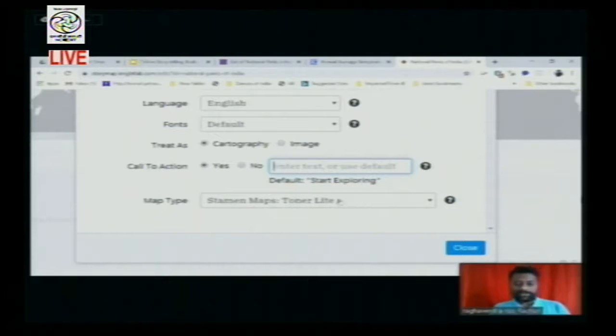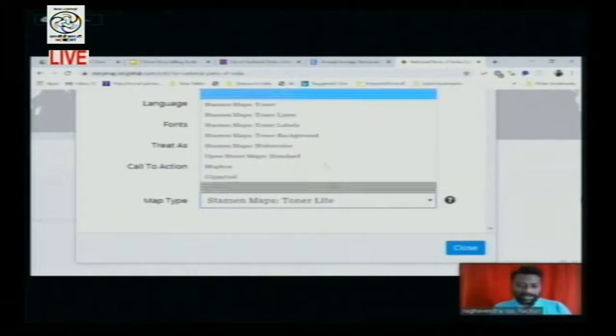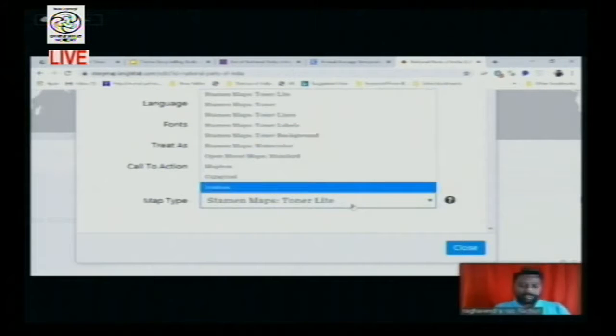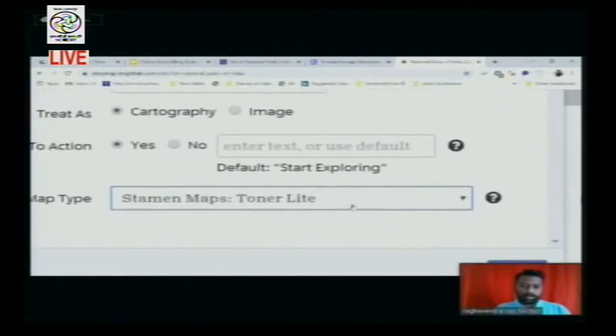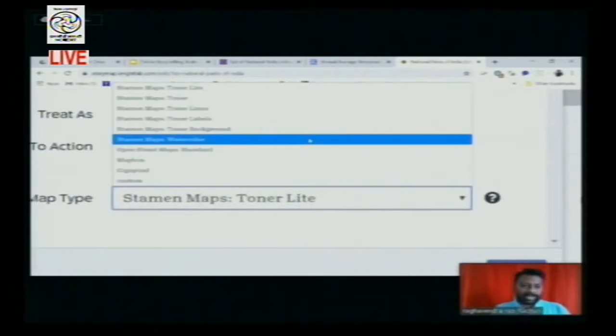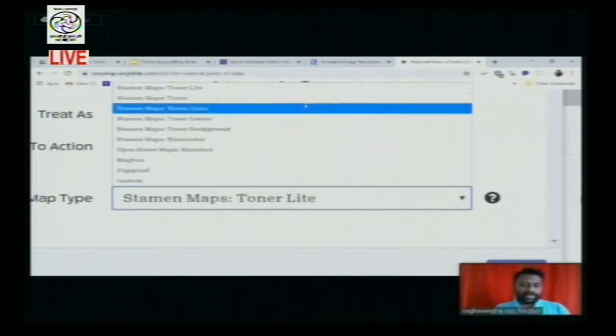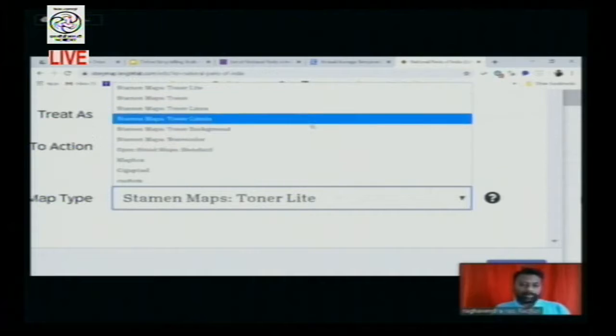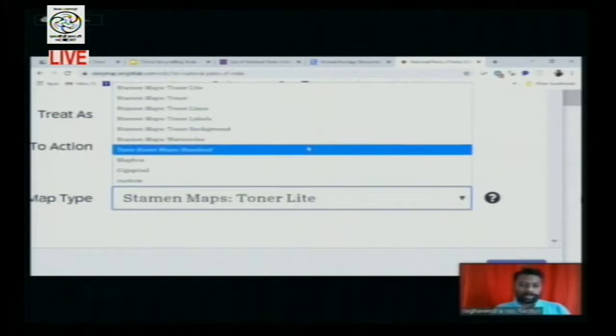Now here, you need to select from the different kinds of maps available online. The map can be an outline map, a dark line map, or a colorful attractive map. There are several options here. If I zoom in, these are the panels which open here. In my experience, always choose OpenStreetMap Standard, which is a standard map.